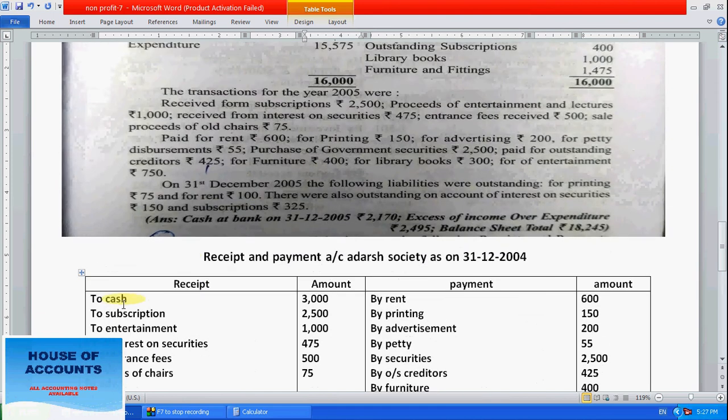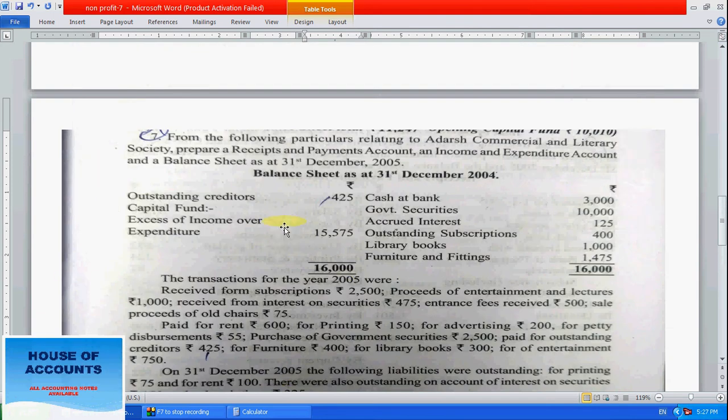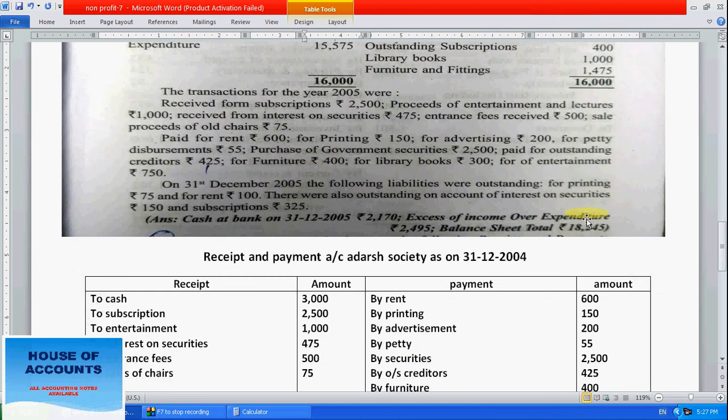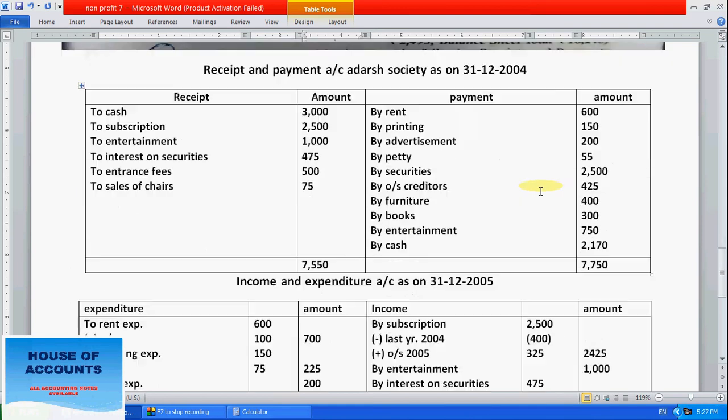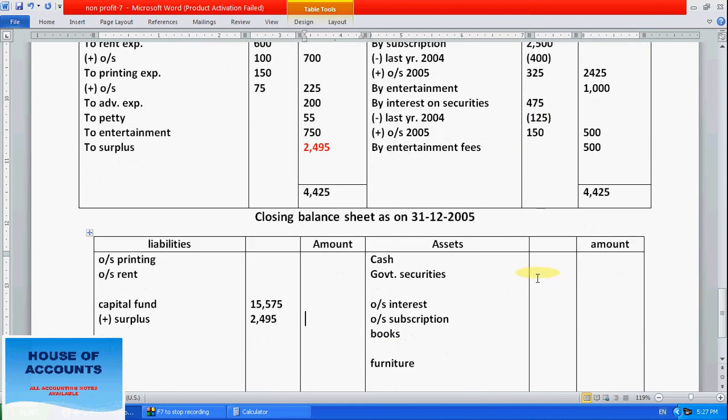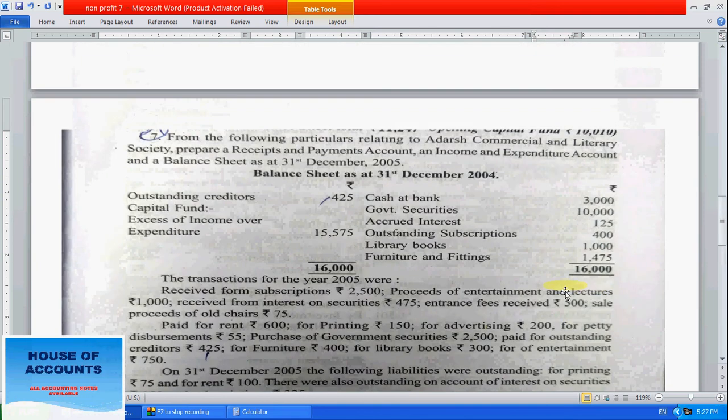Now we have to come from the top of the question. This cash belongs to last year. Government security is how much? 10,000. Is there any security we have purchased or not? We have to see. I have already made some arrangement here. So 10,000 is the last government securities we already have. Security means investments. 10,000 investment.